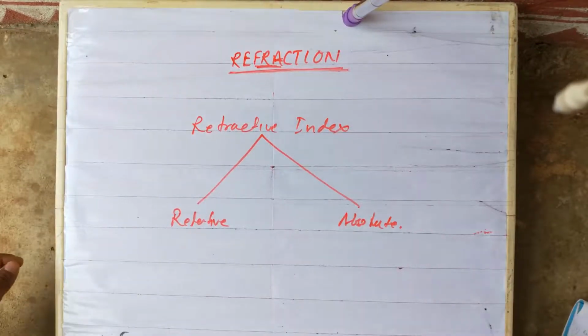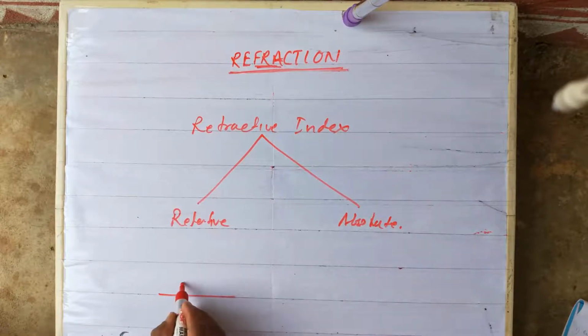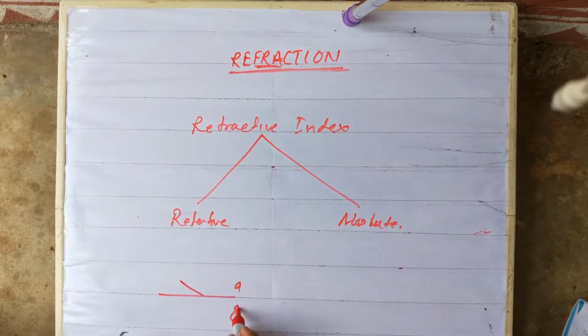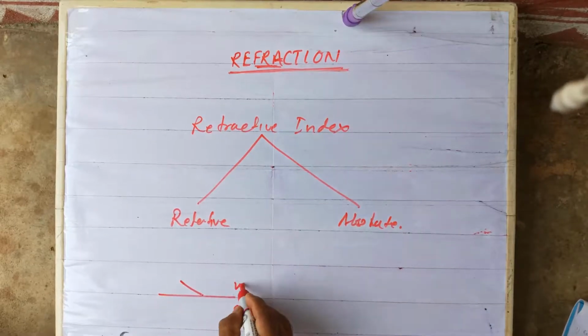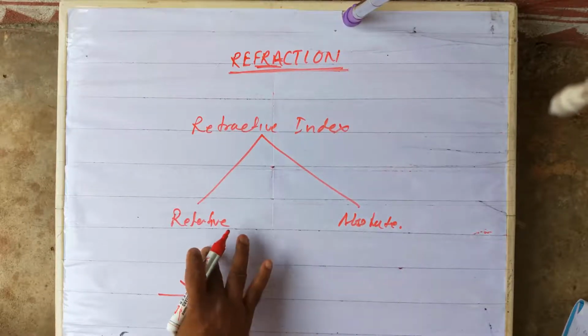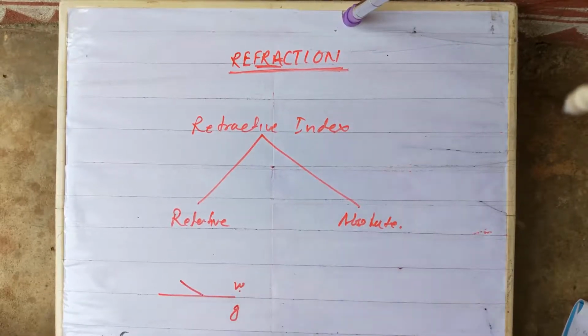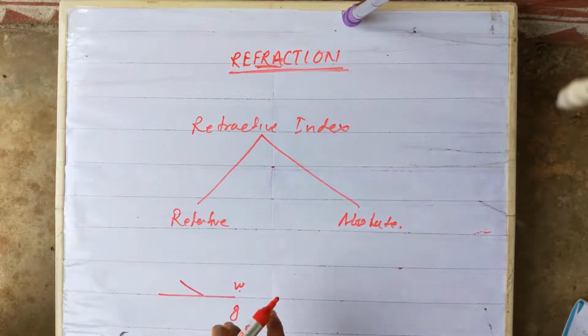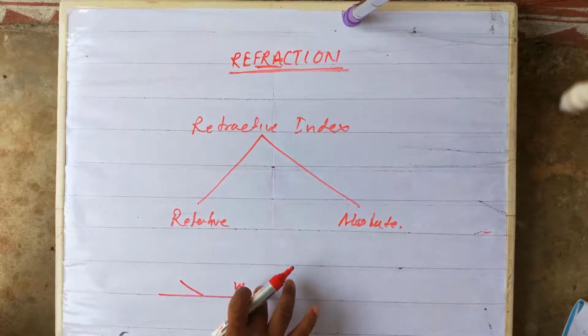Already I mentioned, with the changing of the first medium, suppose light is traveling from air to glass, the refractive index is different, and from water to glass, the refractive index is different. So with the changing of the first medium, the refractive index changes, and that is called a relative term. So we say the refractive index of glass with respect to water.